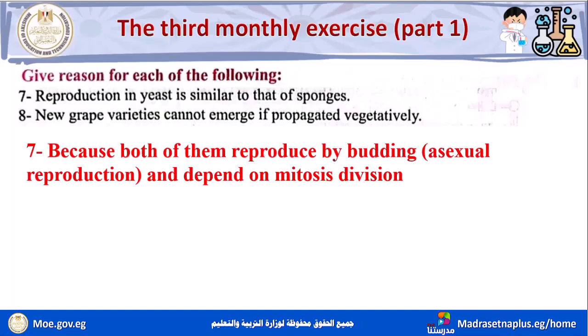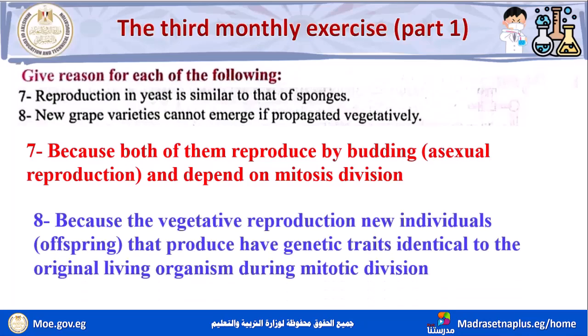Because in vegetative reproduction, the new individuals or offspring that are produced have genetic traits identical to the original living organism during mitotic cell division.